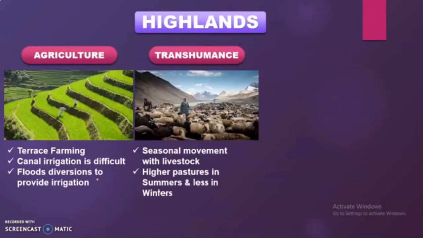As you could see in the second point, it is written higher pasture in summers and less in winters, which means that when there is winter, the areas are totally covered with snow. So that is why the land area is covered and the pasture is not visible. It creates a difficulty for these people to take their animals for the food or the fodder. Let me now clarify it with the help of a diagram.